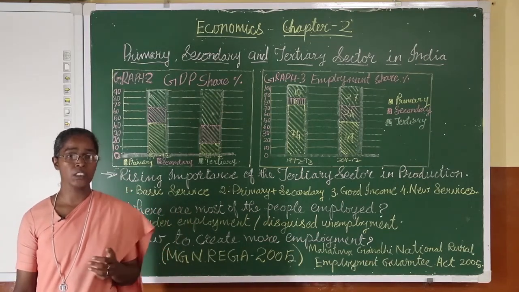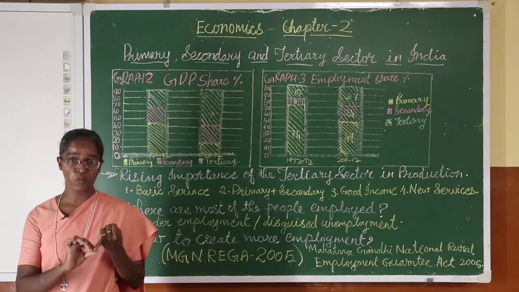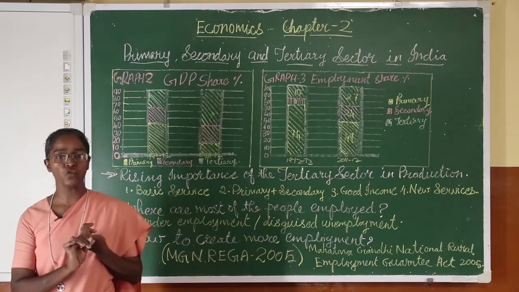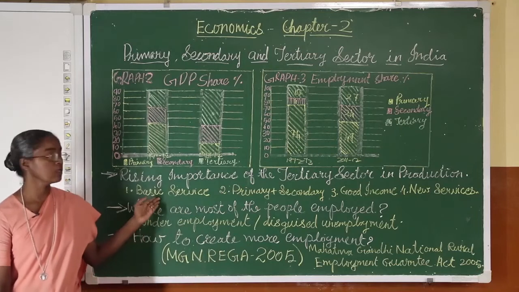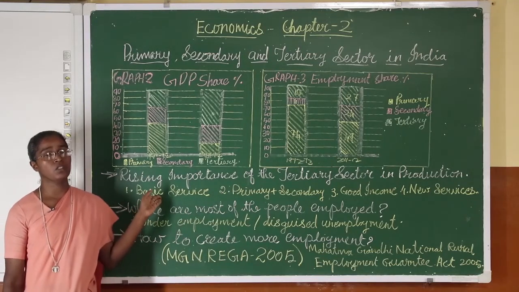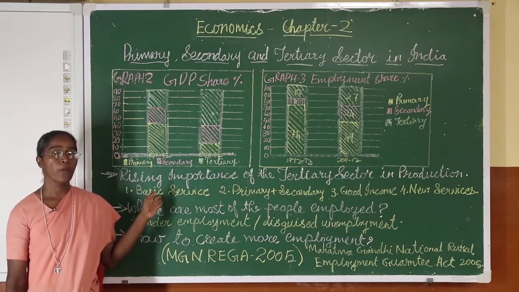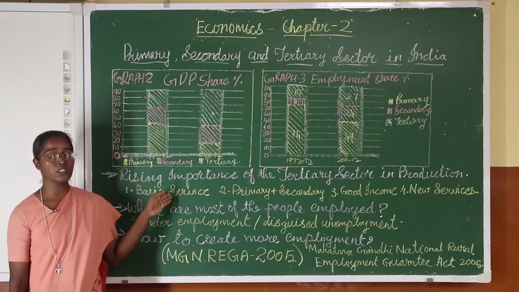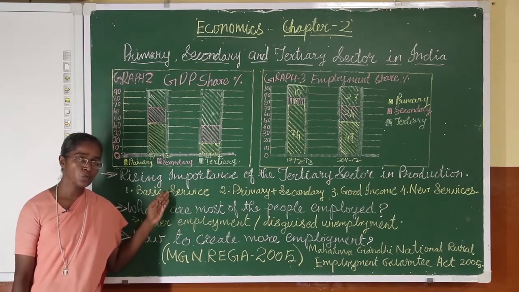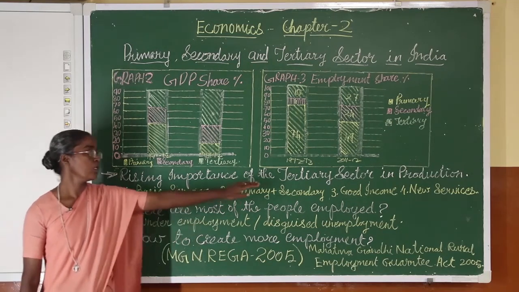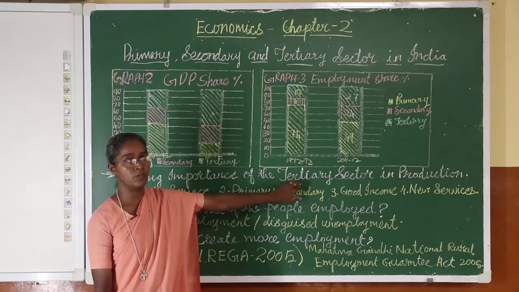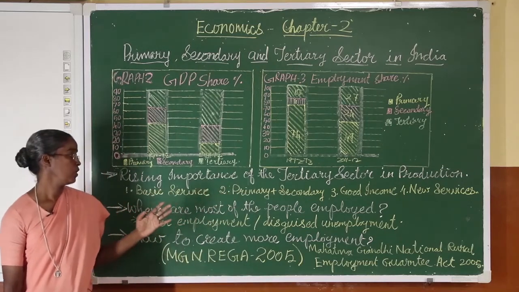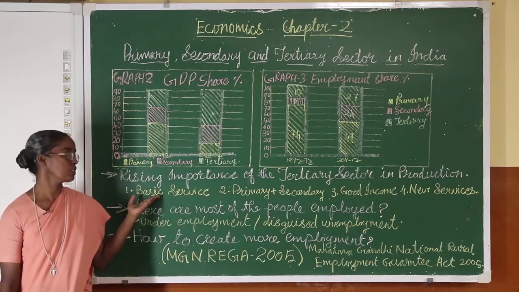When you speak about basic services, the services like hospital, educational institution, transport system, banking, insurance, all these services come under basic services. Now these services are provided to the people by the government. It is the responsibility of the government that they provide these basic services to the people. When these basic services are given to the people, automatically there is a rise in the tertiary sector. When there is a rise in the tertiary sector, it adds to the GDP. Okay, this is the first reason, that is basic services.